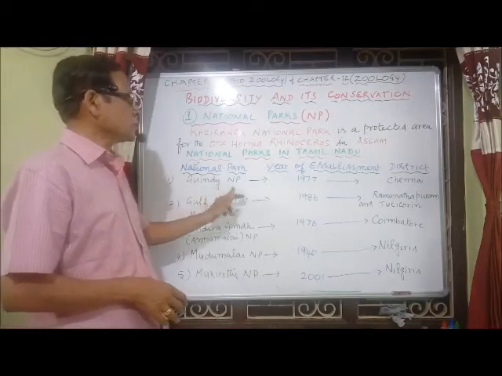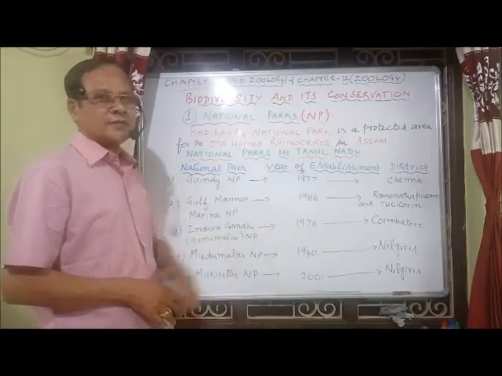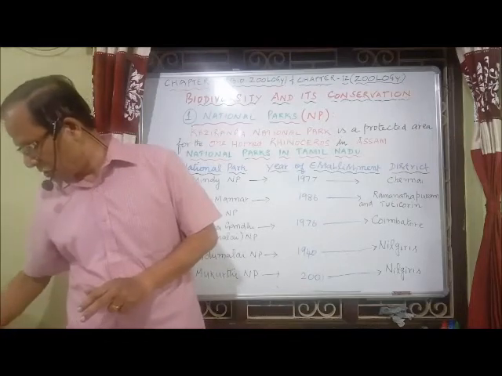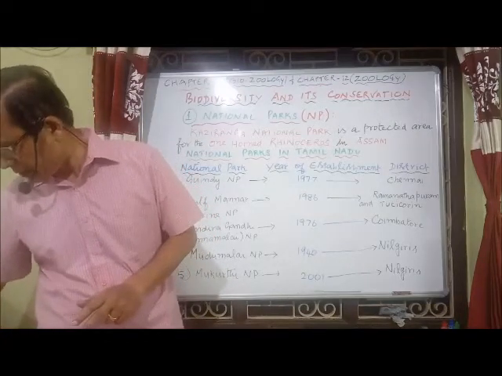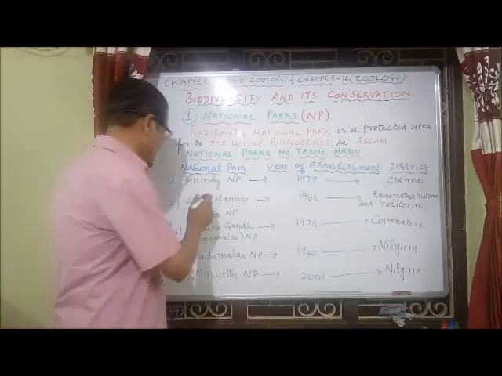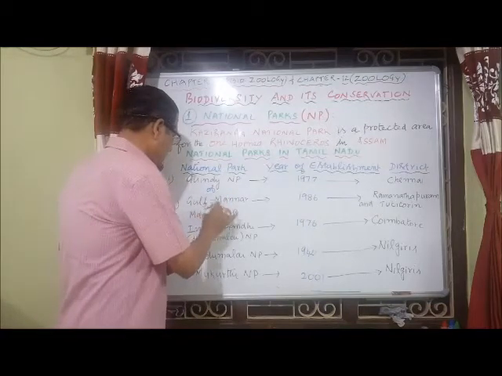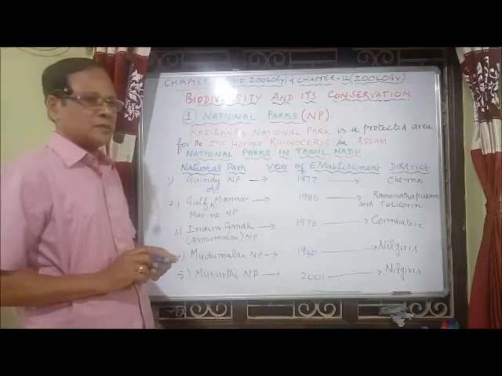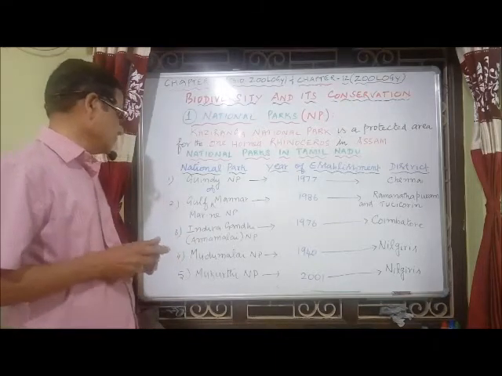Guindy National Park in Chennai, 1977. Then Gulf of Mannar Marine National Park, established in 1986 in Ramanathapuram and Tuticorin.